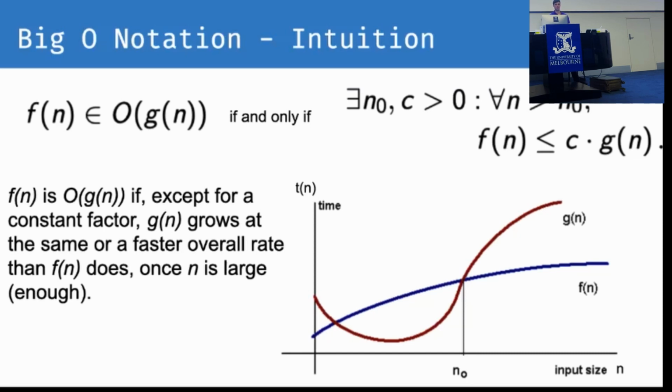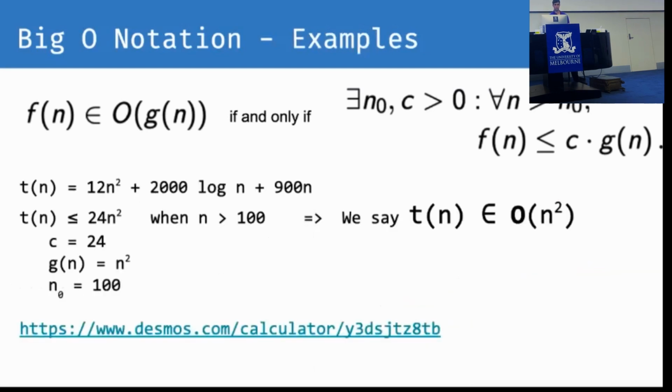Okay, so the cusp of what we're trying to do here is give an upper bound to what our function's runtime is doing. So what's running faster?